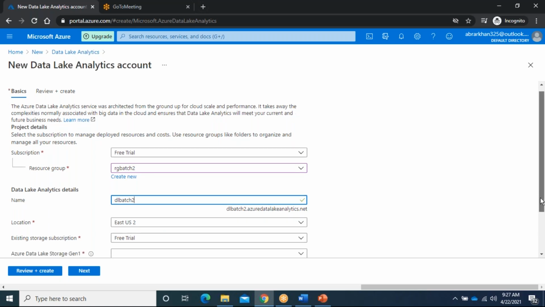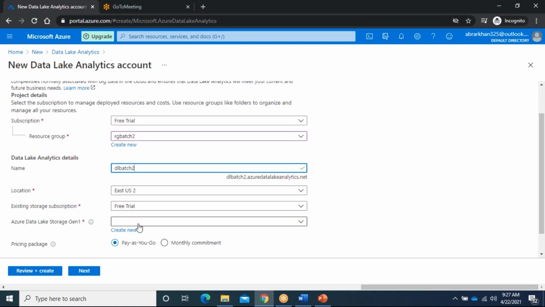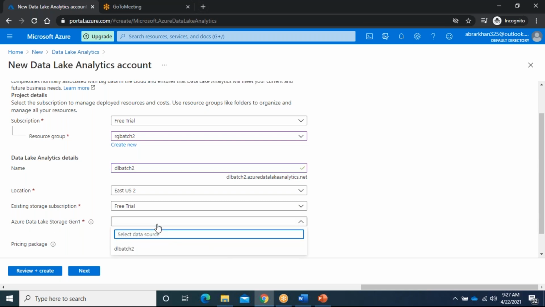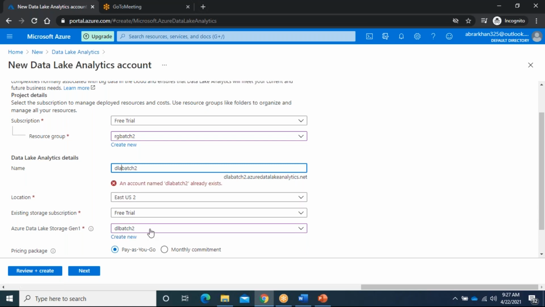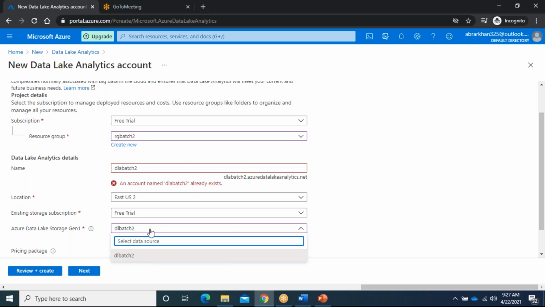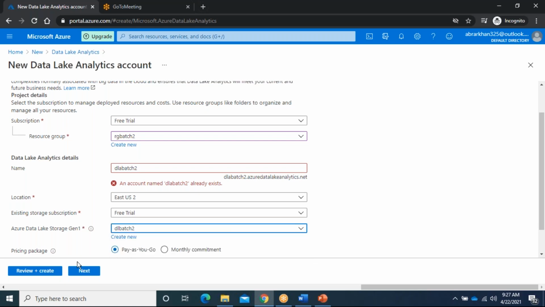Why? Because my resource group is at this one. Here you can see Data Lake Storage Gen1. It is tightly coupled with the data lake, so here I can make it a 2, don't get confused: data lake analytics batch 2. Here we need to couple with one of the storage accounts, the Data Lake Storage. For example, if you have 3 storage accounts, you can choose only one. Only the data available in that account will be processed. Clear?